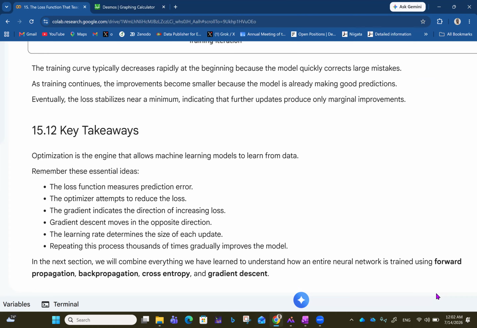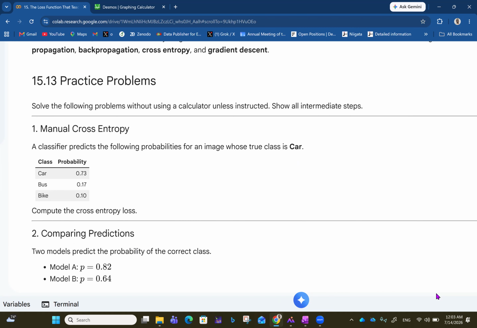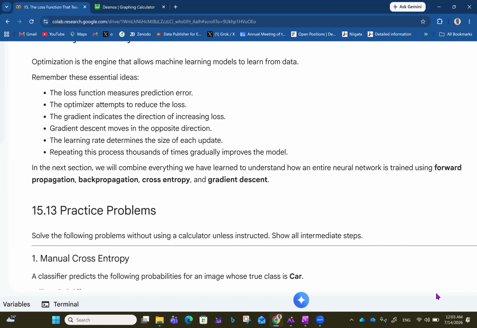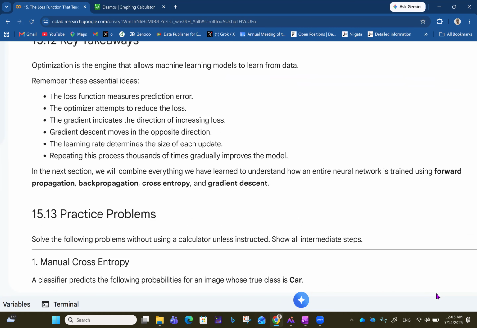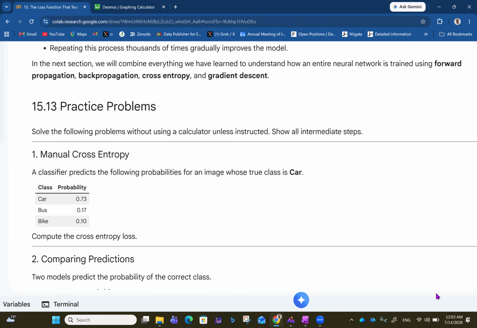In the next section, we will combine everything we have learned to understand how an entire neural network is trained using forward propagation, backward propagation, cross entropy, and gradient descent. So watch out for where we get to talk about these other ideas like forward propagation, backward propagation, and all that. Now let's talk about some practice problems.